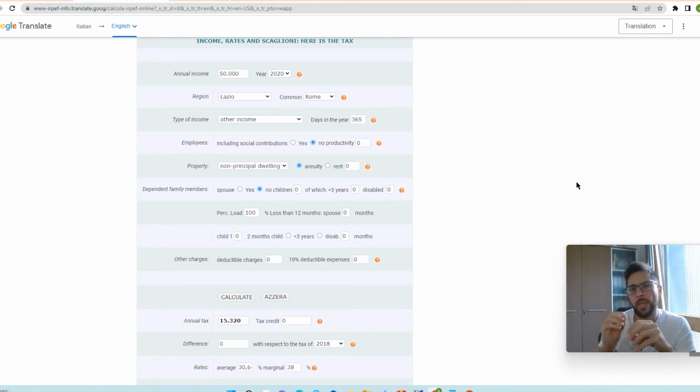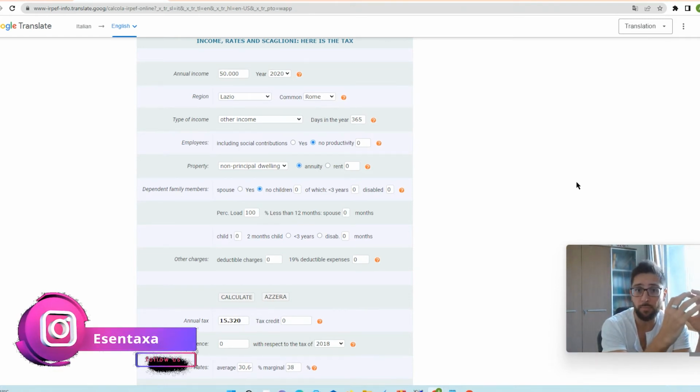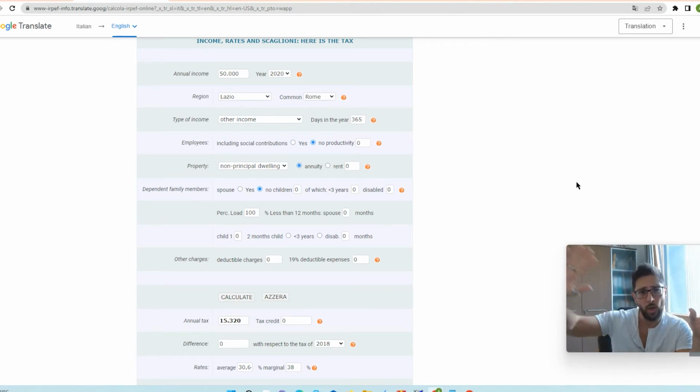But the most important thing, the real great advantage of the forfeit regime, is that you don't add the two incomes. So everything that falls in the RPF taxation remains there, and everything that you earn in RPF will always be taxed at 5%. So even if your global income grows a lot, it doesn't influence the RPF average taxation. And that's very, very important. So you can keep this 5%, you can earn up to 65,000 euro, and the taxation on the RPF brackets still starts from the lower one if you have another type of income on top of your self-employed income as a forfeit.